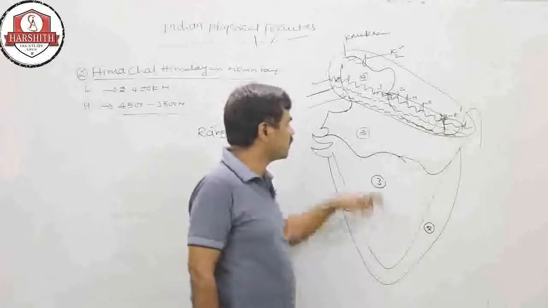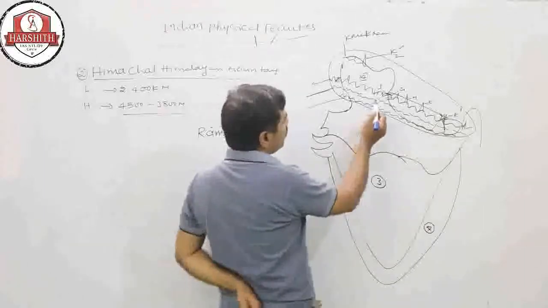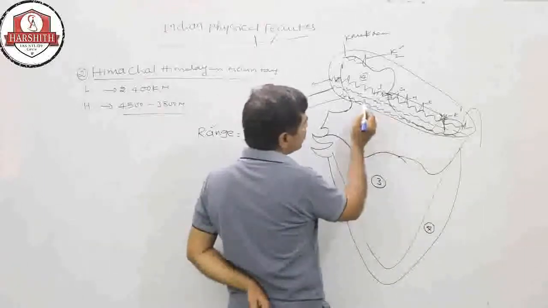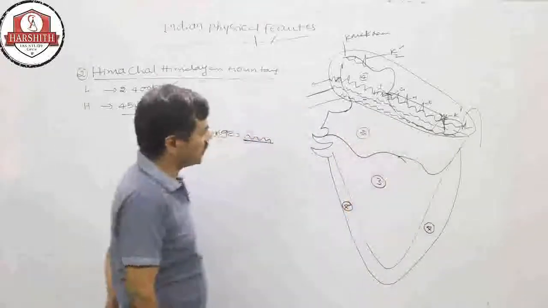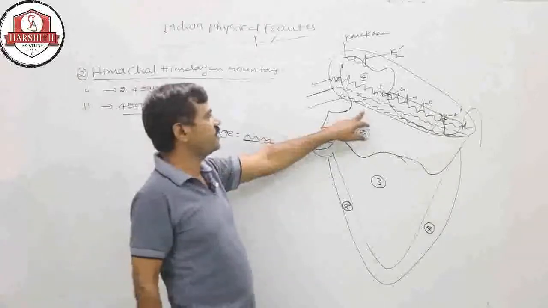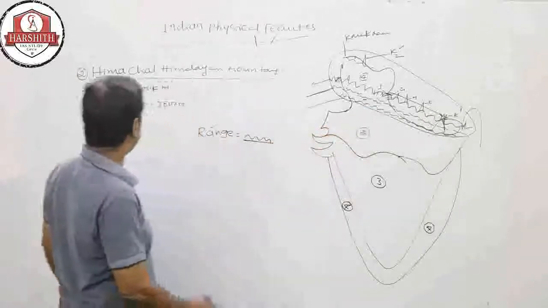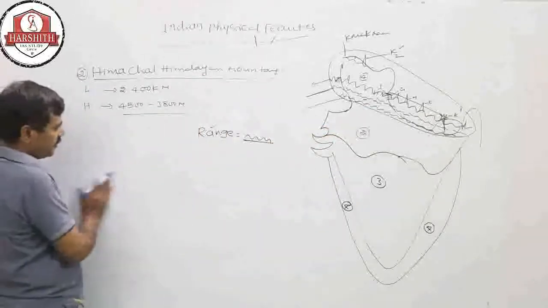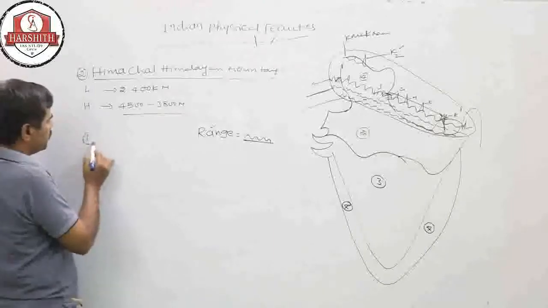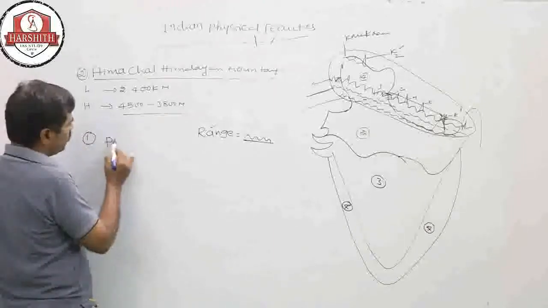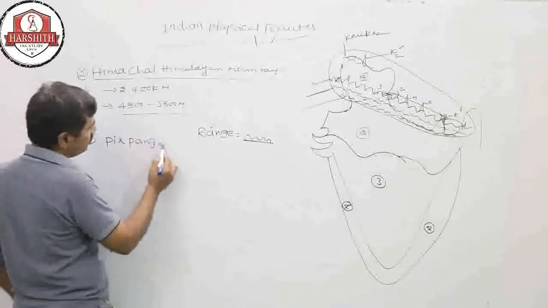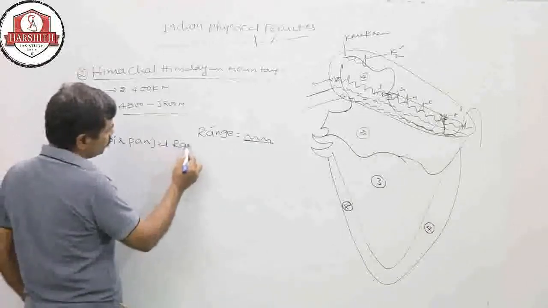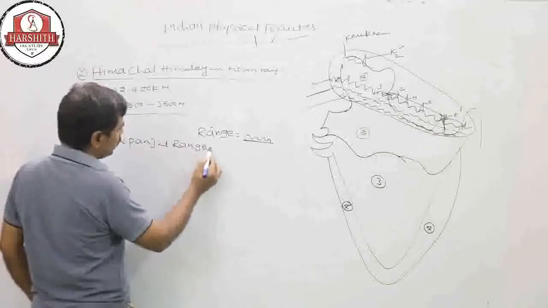On Himachal, one very long range is important, the Pir Panjal range.